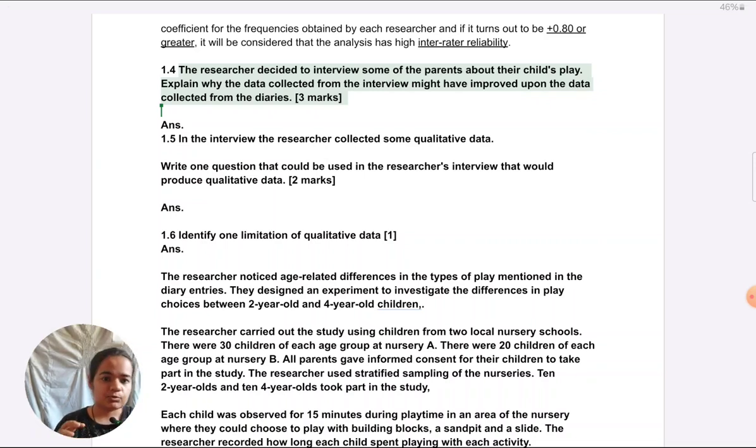If you take a depth approach, which I usually do, you will take one strength of an interview against maintaining a diary. It should not be independent of maintaining a diary. It has to be something that's better than maintaining a diary. And then you can just give detailed examples to justify 3 marks. Alternatively, you can take a breadth approach and you can give 3 different strengths of an interview versus a diary, and for each strength you can just give 1 line instead of elaborating on each. Normally I take a depth approach, as you can see in my previous video, so today I'll take a breadth approach just to show you something different.